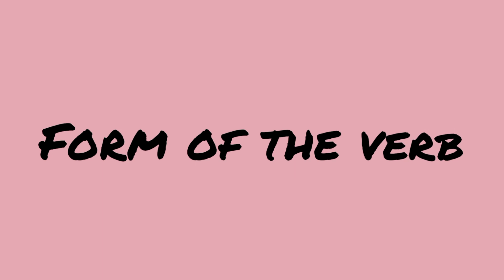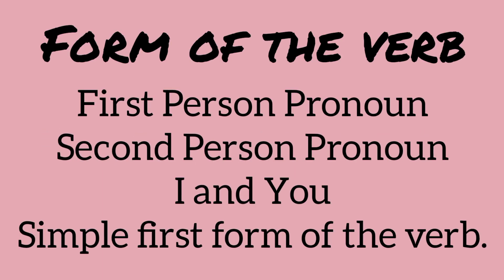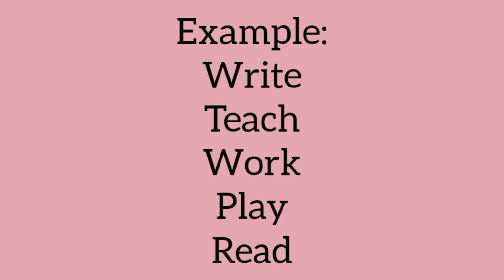Coming to the form of the verb that has to be used. So, whenever you have to write or speak simple present tense, remember to use a root form of the verb. Means the first simple form of the verb. Do not change the form of the verb. With the first person pronoun and second person pronoun, that means I and you, we are going to use simple first form of the verb. For example, write, teach, play, work, etc.